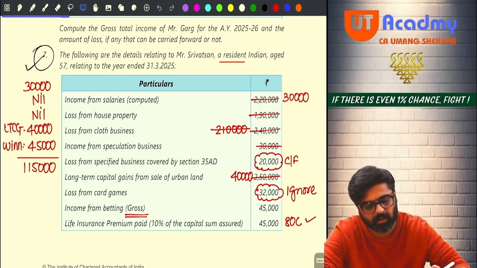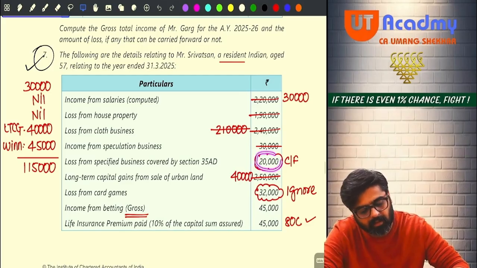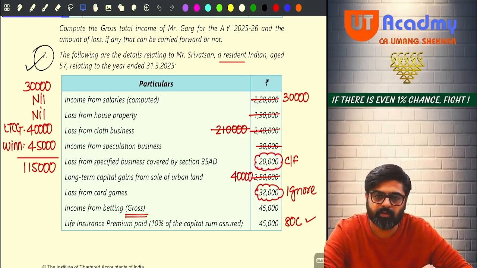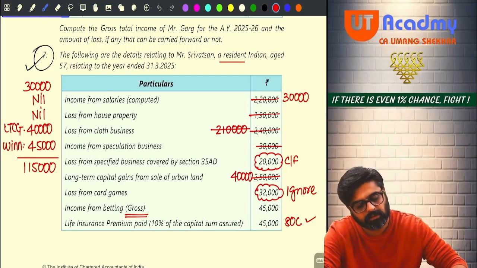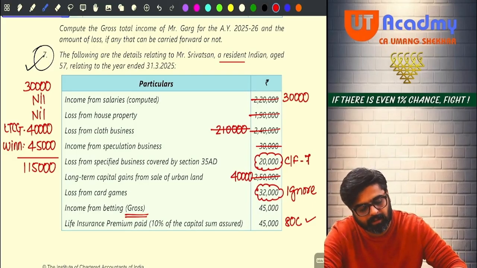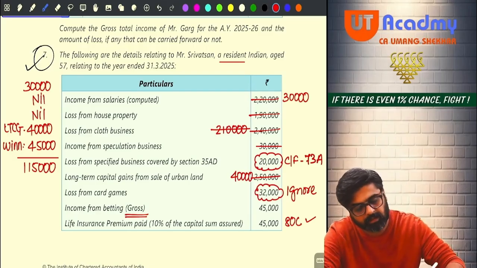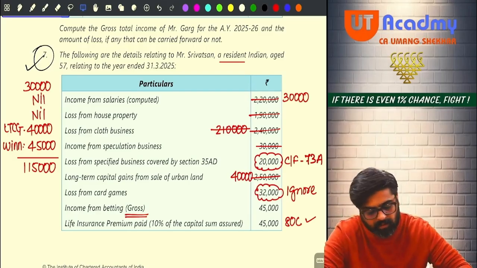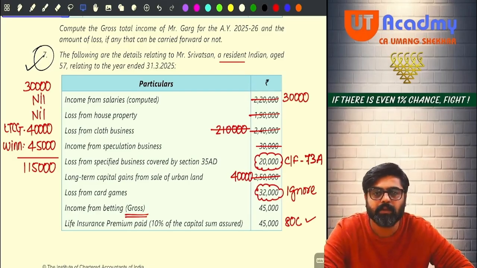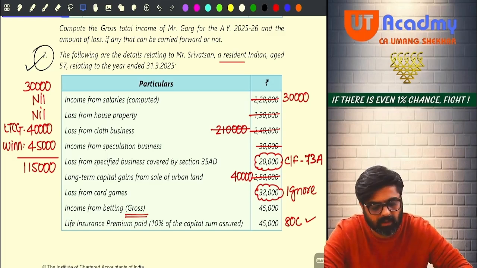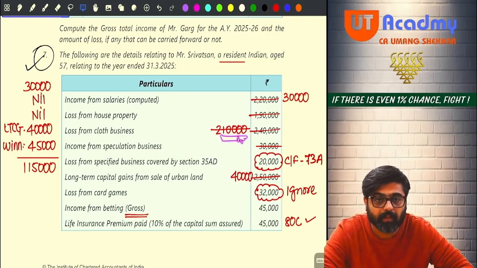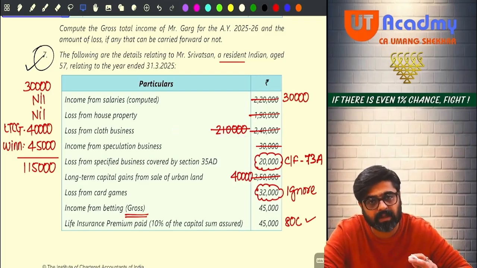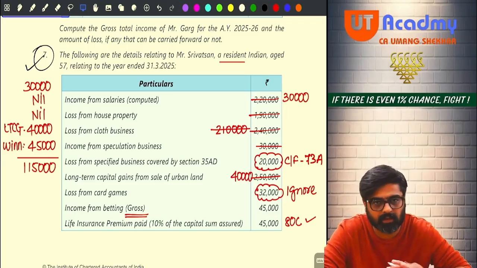The answer is no. So I will directly carry forward this loss of specified business as per section 73A. Now I still have 2,10,000 loss of my normal business remaining with me, which can be set off against any head.